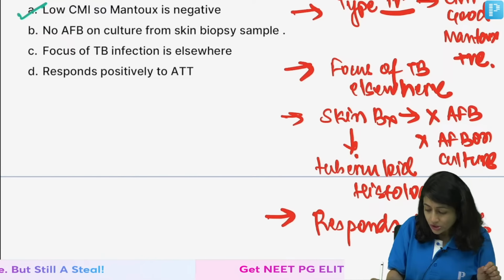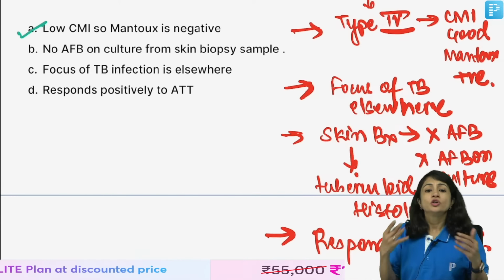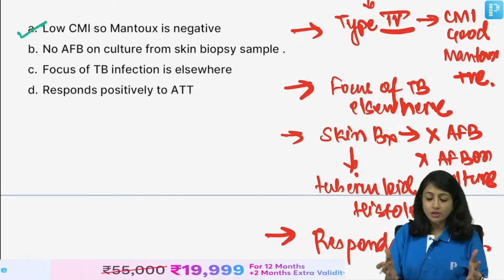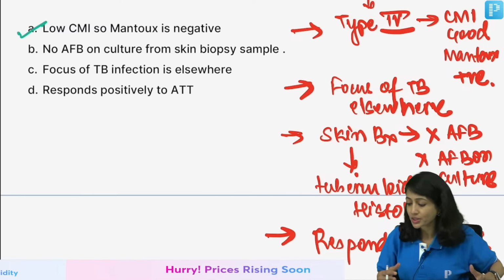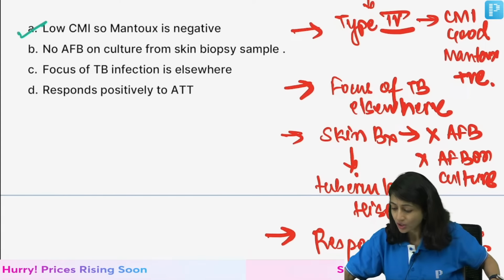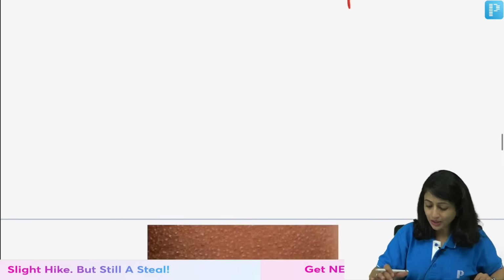Clear? So, it is quite simple if you understand what tuberculids are. If you remember this, you can mark that "low CMI, so Mantoux is negative" is wrong, because here the CMI is good, and that is why the hypersensitivity reaction is being generated. Got it? So, Dr. Samreen, is it okay? Do you understand this now?